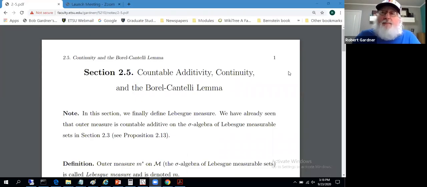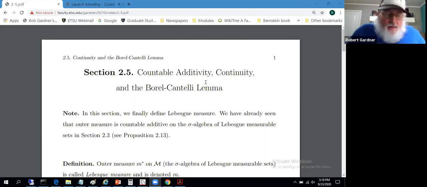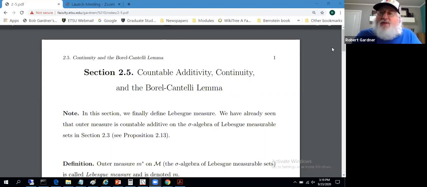Welcome to section 2.5. Really the big topic in this section is countable additivity, but we've already dealt with that. We stated that in section 2.3 and we proved it in section 2.3. I'm unclear on why the book's chosen to hold countable additivity until section 2.5, but we've processed it. So we'll look at a couple other things from this section.